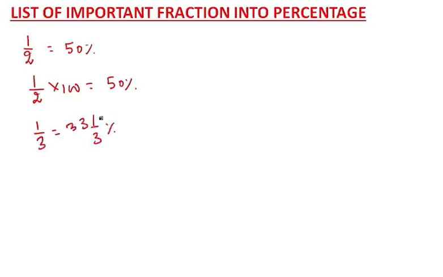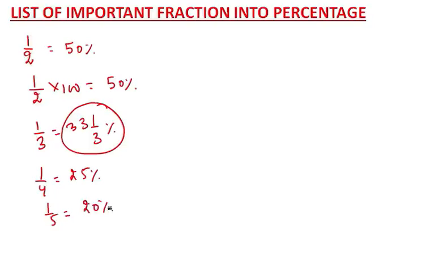These all are very important standard percentage terms, which are very important for your exam. Suppose in the exam they give you this percentage, it means that it is in the fractional form, it means 1 by 3. So I want you to be serious and write down all the important things. So 1 by 4 is 25%. What is 1 by 5? Tell me. 1 by 5 is 20%. What is 1 by 6? 1 by 6 is 16 2 by 3%.